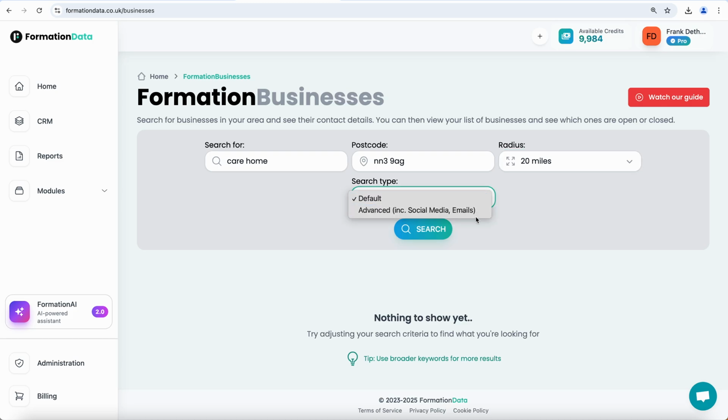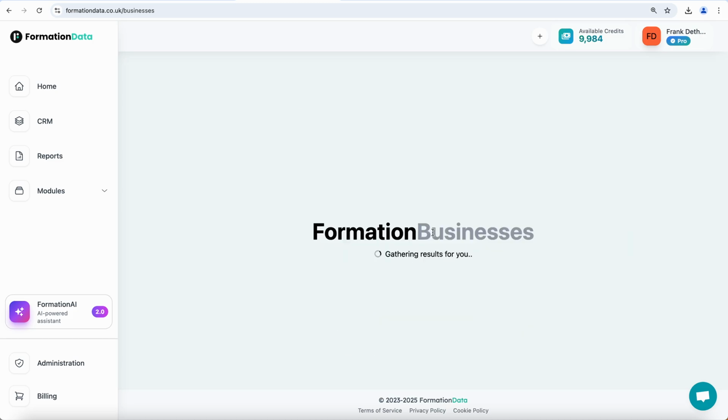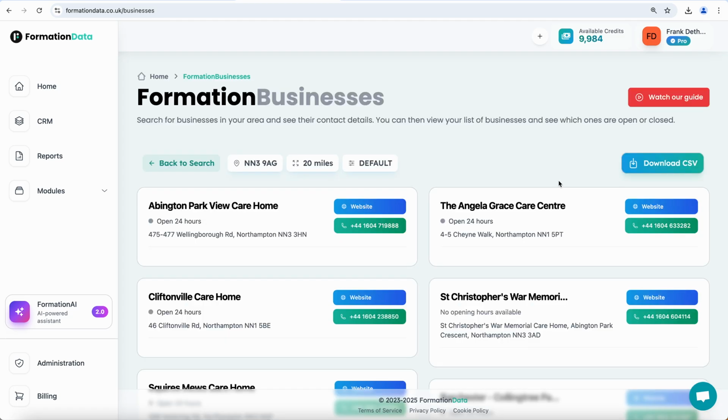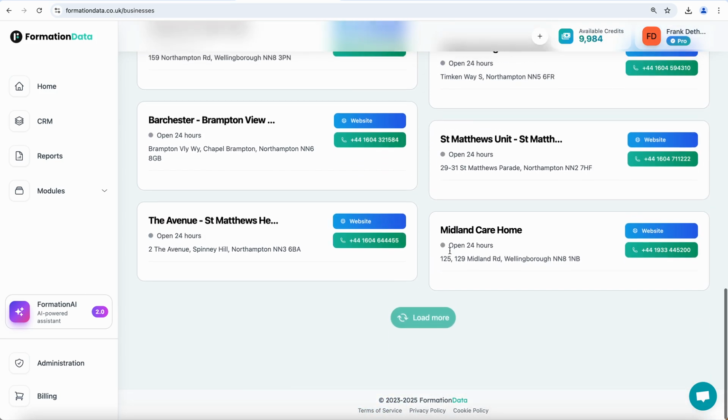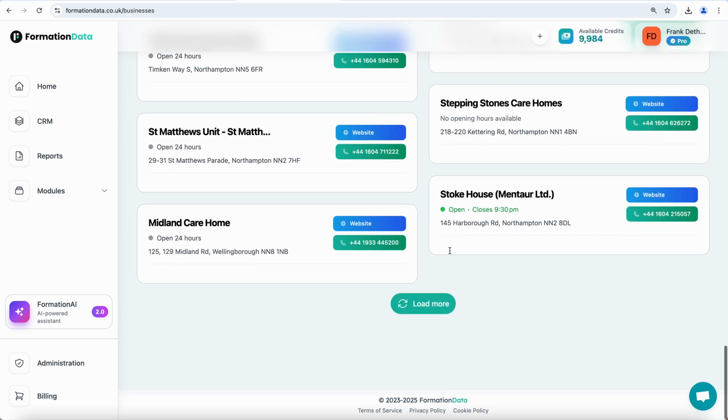Now we've got 2 types of searches here. We're going to start off with the default search, and what this will do is bring back the care home name, the address, a website and telephone number. We can keep clicking load more just so we can keep pulling those results in as far as it will go.